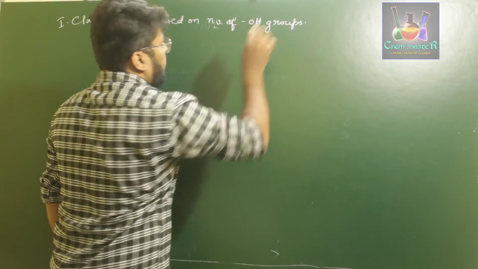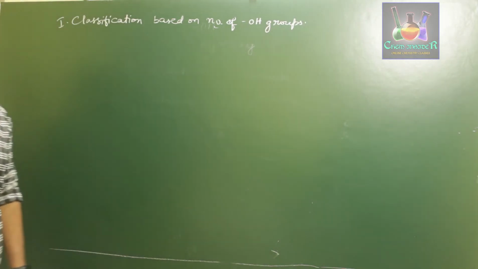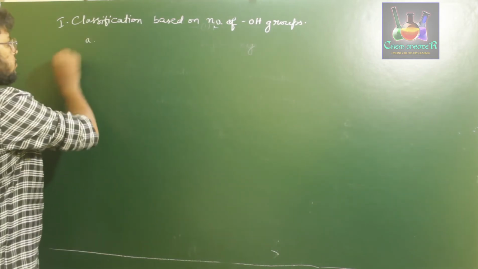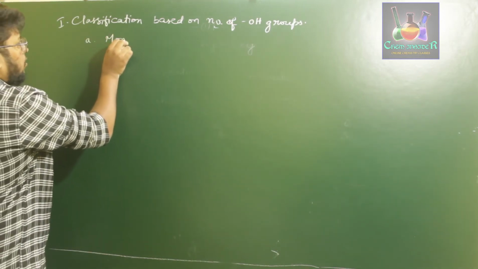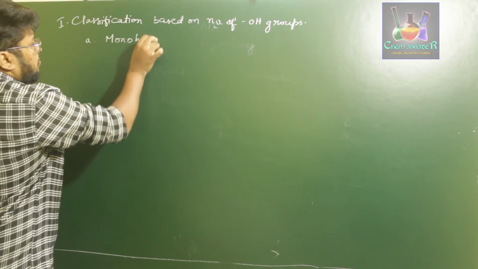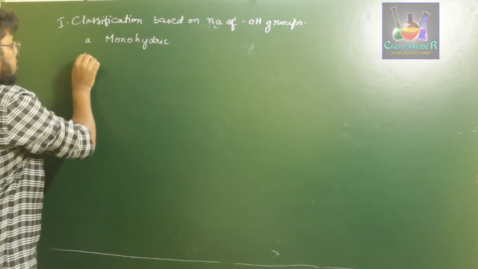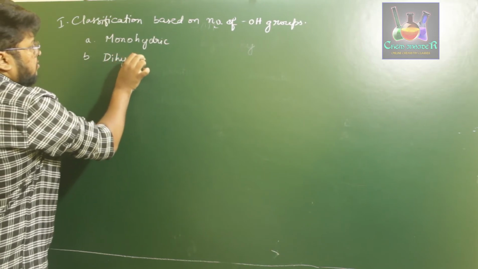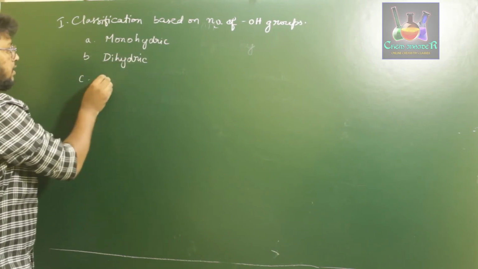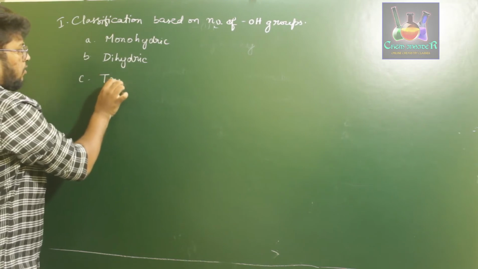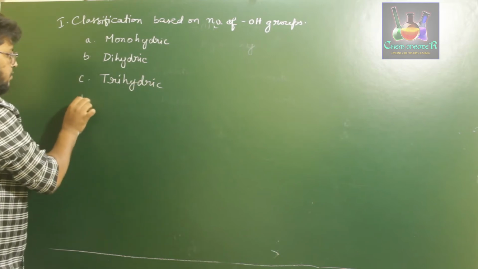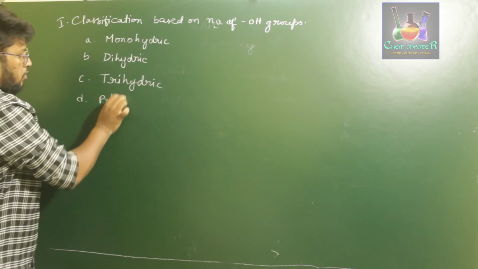Depending upon the number of OH groups present in the given hydrocarbon, we classify alcohols into 4 types. The first is monohydric alcohol, second is dihydric alcohol, third is trihydric alcohol, and the last one is polyhydric alcohol.